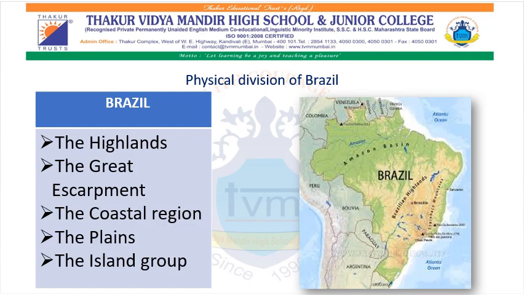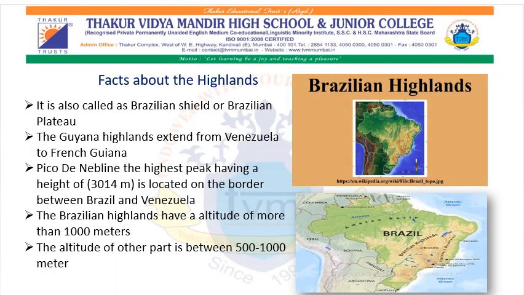Brazil is a very big country. It is divided into different physical divisions. The 5 divisions of Brazil are the highlands, the Great Escarpment, the coastal region, the plains and the island group. This map is showing us the different physical divisions of Brazil. Now let us learn all the physical divisions of Brazil in detail.